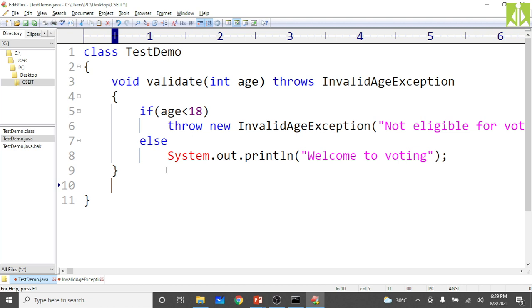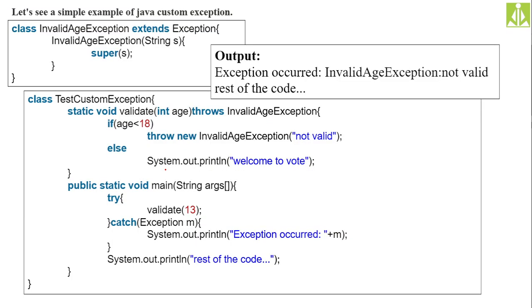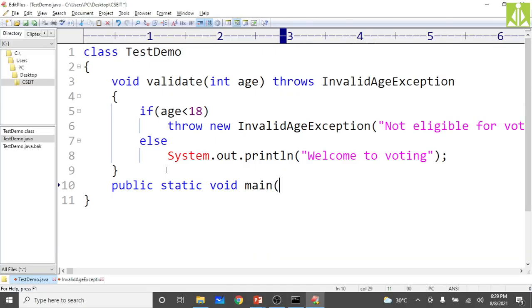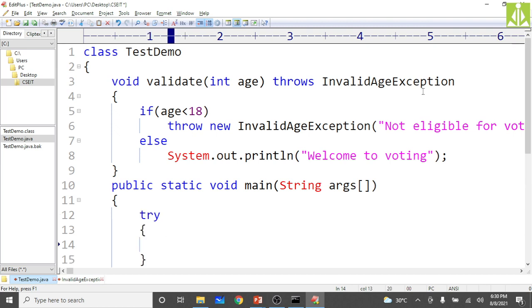Now my main method, public static void main. Inside main I will handle that one. No need to safeguard the main method now. If you're not handling inside main, then you must safeguard main also and tell the main caller that main will throw this InvalidAgeException. But now I'm handling here. So try.